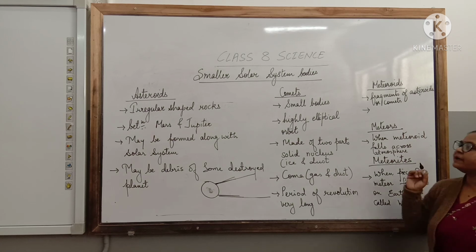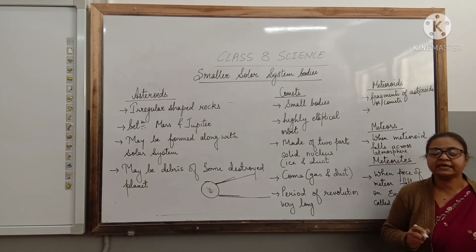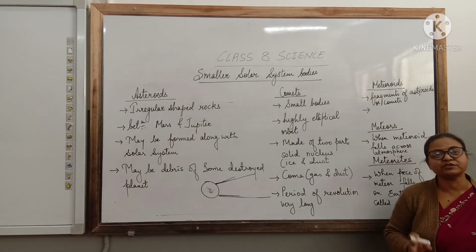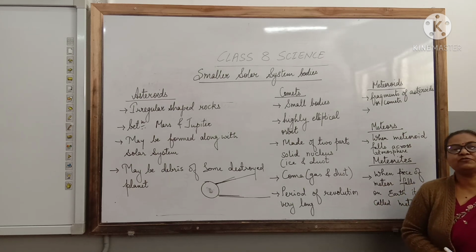So children, this is all about the smaller solar system bodies. In the next video we shall study artificial satellites, or the man-made satellites which are sent by human beings to find out about space and for other purposes.